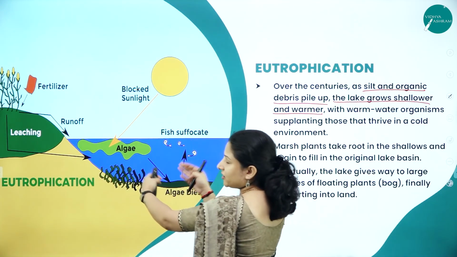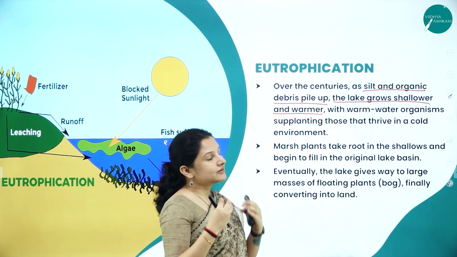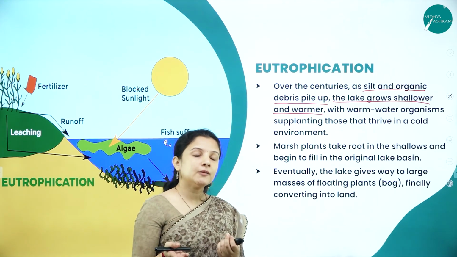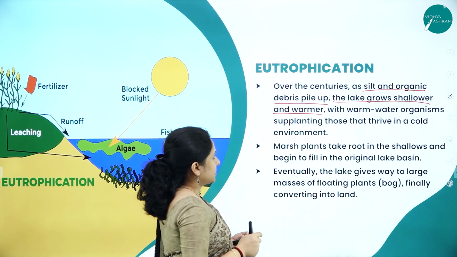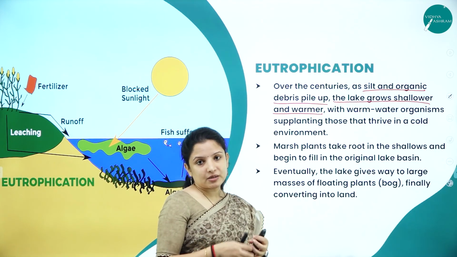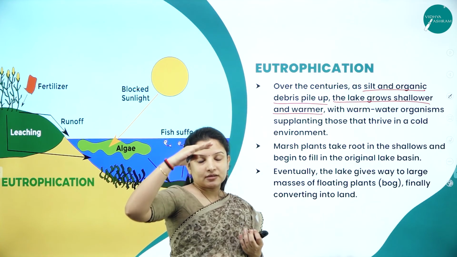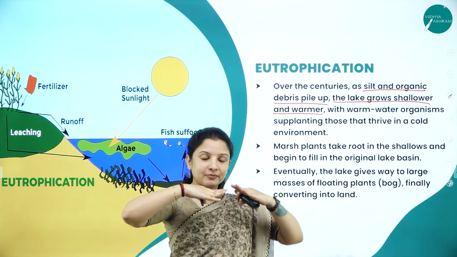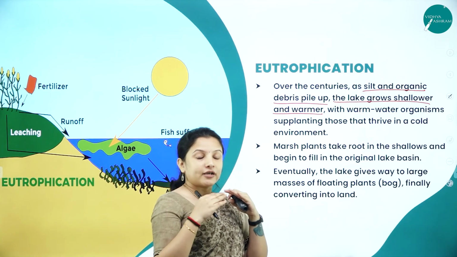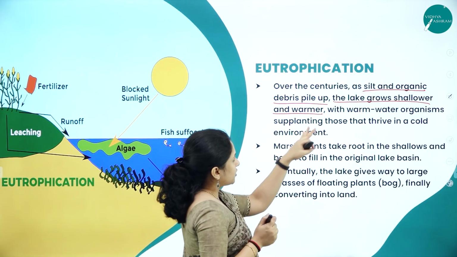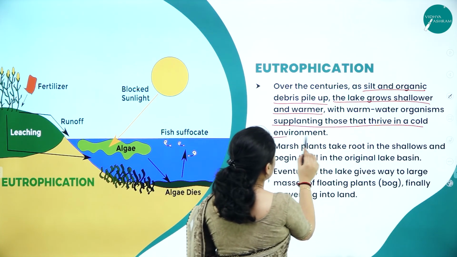Soil will get added here, in the form of sediments. That sediment contains silt and organic debris from the death of the plants and animals, or the aquatic plants and animals. So the lake will start to become shallower, and it will also start to become warmer because the penetration of sunlight is increasing as the lake becomes lesser and lesser deep, with warm water organisms supplanting those that thrive in a cold environment.